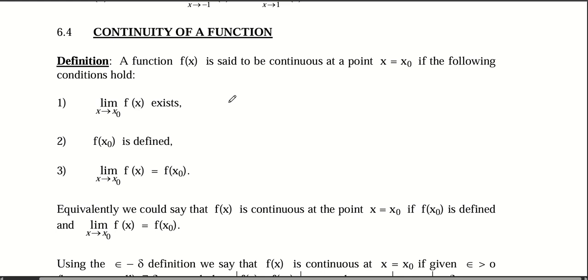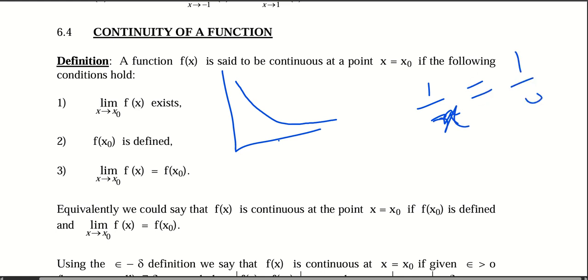One, the function exists at that point, right? What does it mean that the function exists at that point? It means that the function is defined at that point. So for example, if I give you the function 1 over x, now this function does not exist at 0, right? Now, if you go to any online website and try to plot the function 1 over x, you realize that it goes like this. It's an asymptote and it never touches this line, right? And now, this function at 0 is not defined.